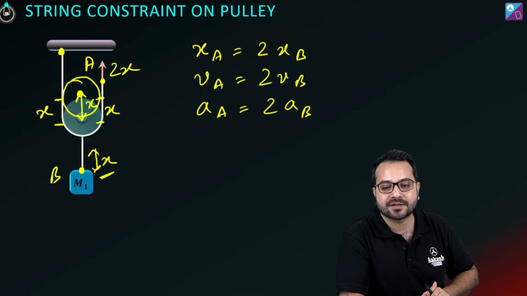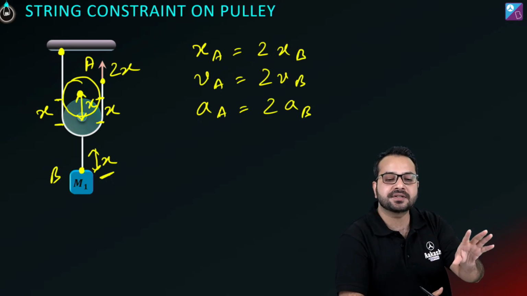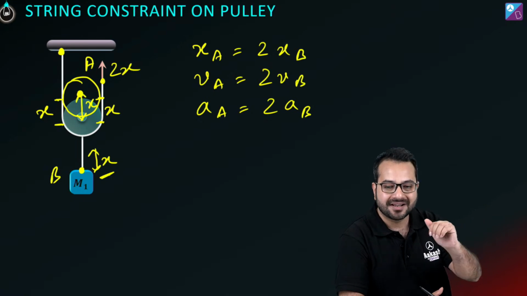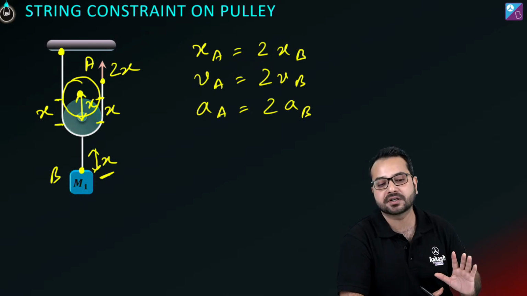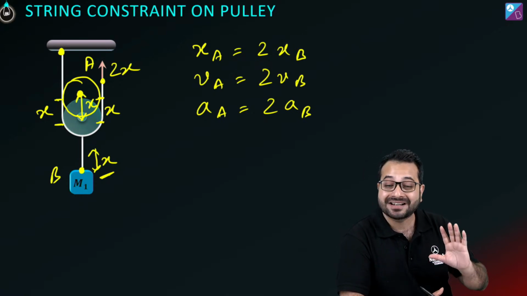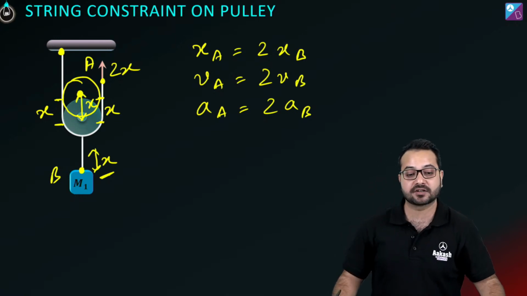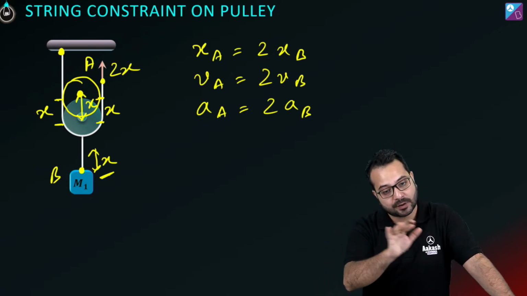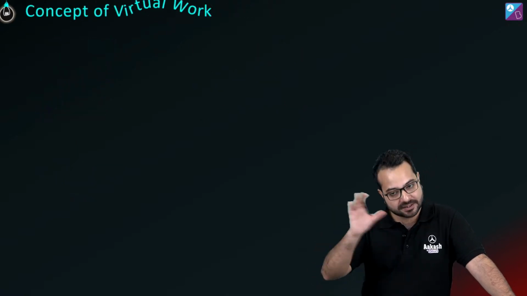A lot of times, in simple situations, the constraint equation works best. In slightly complicated situations, the common sense method works very well. But in extreme, difficult situations, there is going to be another method, so I'm going to tell you another method. Swastika, this method is not the best method. The best method is going to come now.